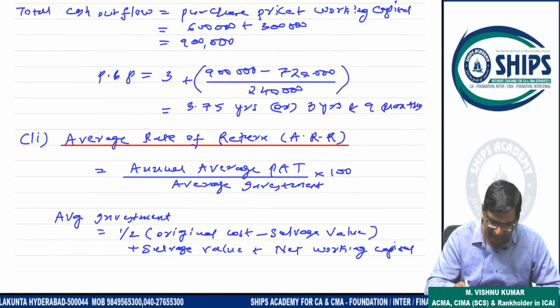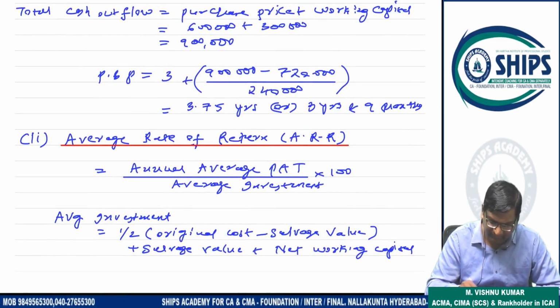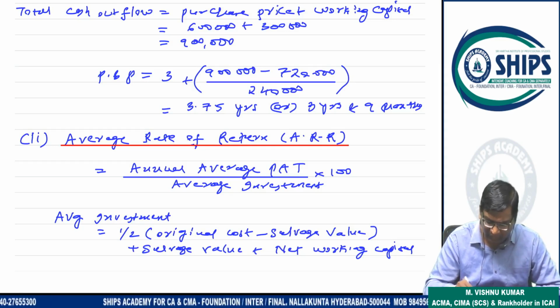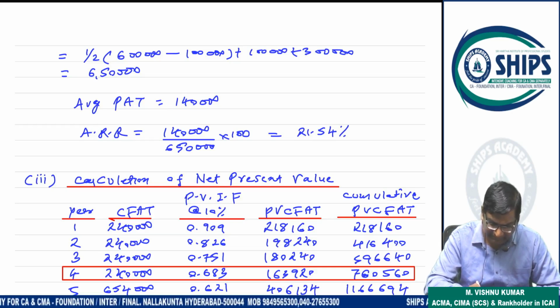Now average rate of return. In this question working capital is given. So what will be the formula? Average profit after tax by average investment. Average investment is 1/2 into (original cost minus salvage value) plus net working capital. So original cost 6 lakhs, salvage value estimated, okay, 1 lakh.